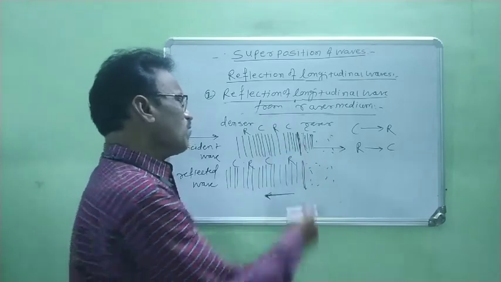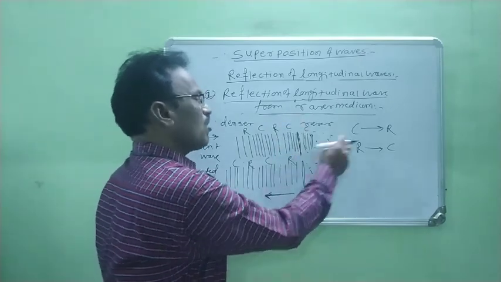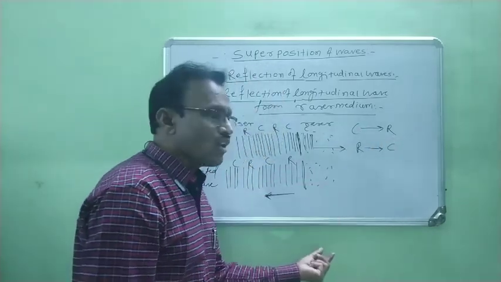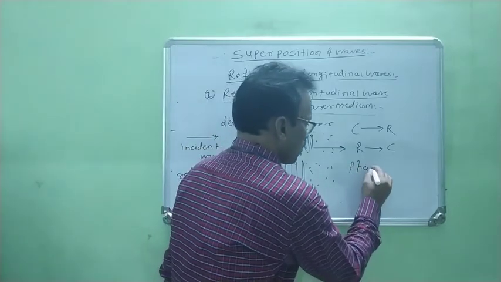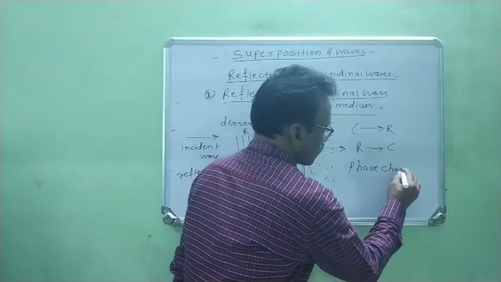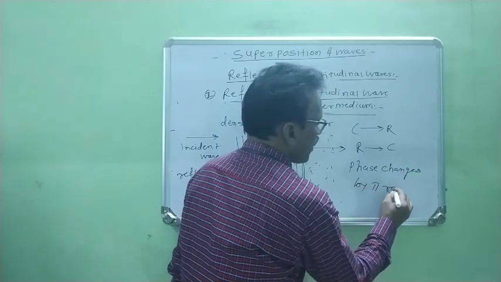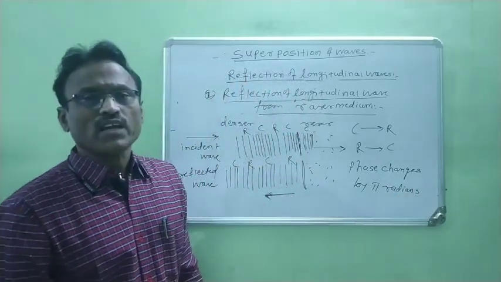But at the same time, we observe that when compression is reflected as rarefaction or rarefaction is reflected as compression, the phase angle between them changes. Therefore, we write here: phase changes by pi radians. Phase changes by pi radians, right?